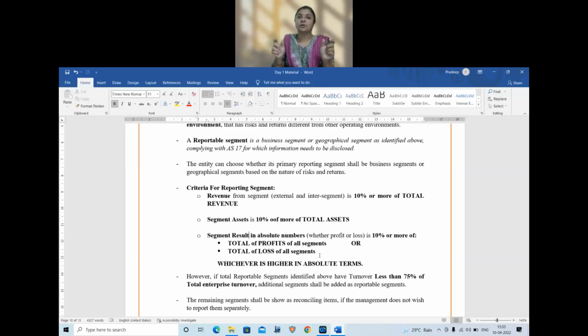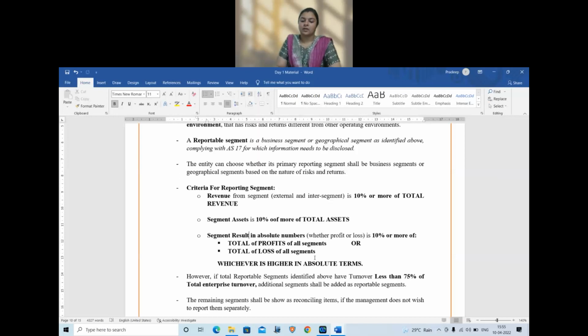Whichever is in absolute terms, whichever is higher in value. Suppose the 7 profits put together is 5 lakhs, and the 3 losses put together is 7 lakhs. 7 lakhs is the absolute number we need to take. So whichever is higher in absolute terms, of that we need to consider the 10 percentage. So segment result in absolute numbers is 10 percentage or more of total profit of all segments or total loss of all segments, whichever is higher in absolute terms.